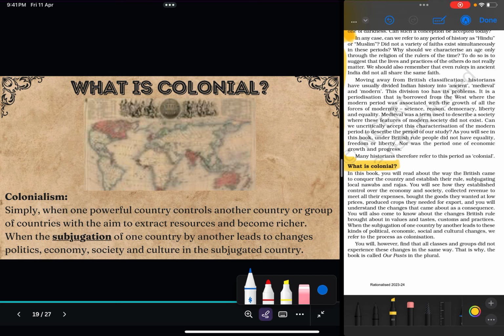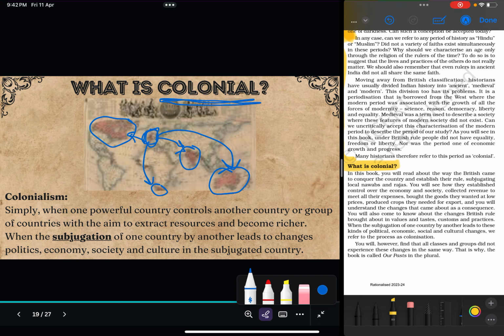Now if you see this in red here, it's a very old map, and parts of this region here. This is Europe, or this is UK, this is Britain, and all of these areas were under the control of the British.